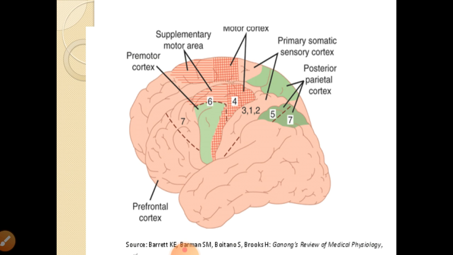Just behind the central sulcus you can see areas 3, 1 and 2, which are primary sensory areas or primary somatic areas. Just behind them you can see the parietal cortex, the supramarginal area, areas 5 and 7, and just below that the marginal gyrus is there. So you can see the sensory areas 3, 1, 2, 5 and 7 here.